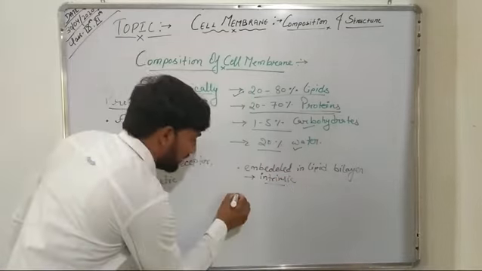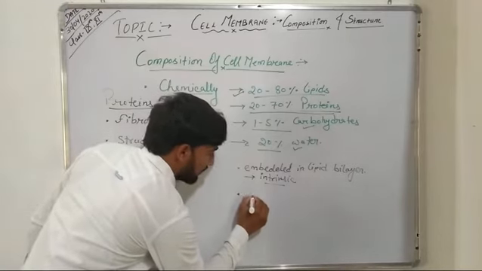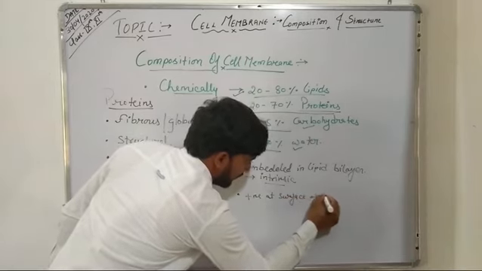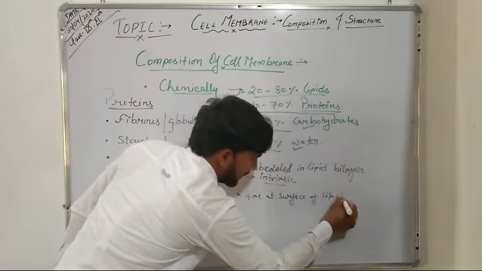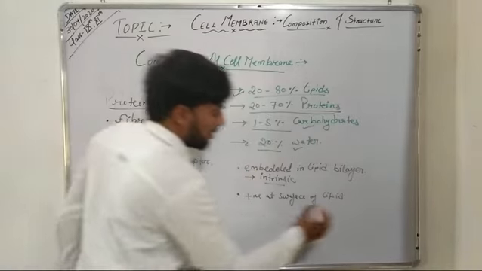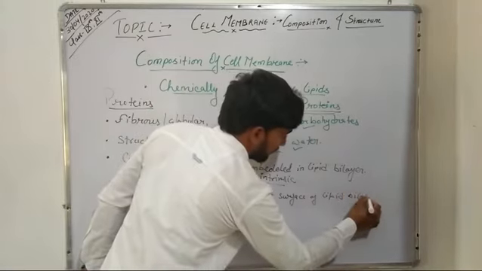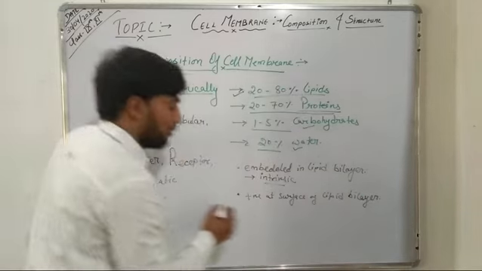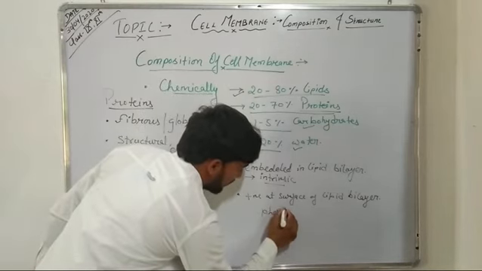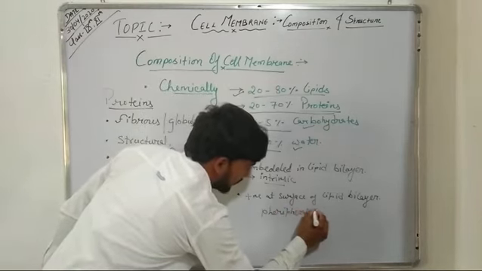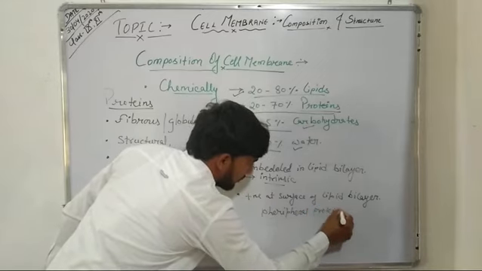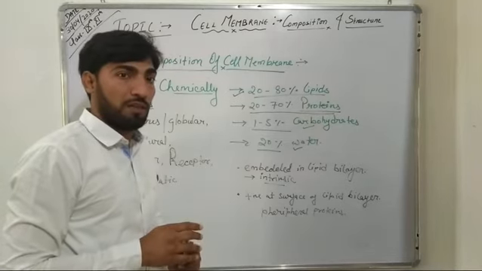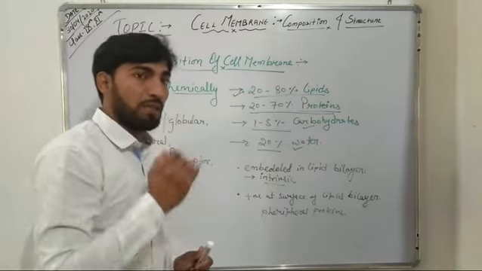And the second type of proteins, present at the surface of the lipid bilayer, are known as either surface proteins or peripheral proteins. So proteins are present on the surface of the lipid bilayer, and they are also found embedded in the lipid bilayer.